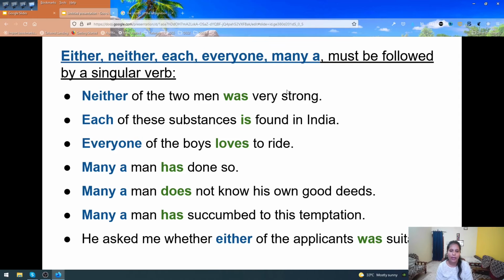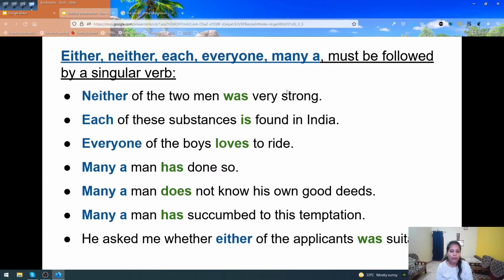Many a man has done so. When we say "many a," the noun becomes plural in sense, but as we are starting with "many a," that is why our verb becomes singular. Many a man has done so.